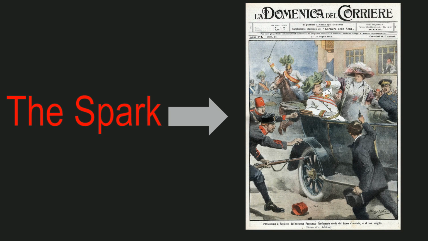And then this guy that you see here in the picture, his name is Gavrilo Princip, will emerge from the crowd, pulling a gun and shooting the Archduke and his wife, Sophie. Now, Gavrilo Princip was a member of a Serbian nationalist group. And of course, as we saw on the map, Serbia also was part of that group of countries that were part of the Austria-Hungarian Empire.